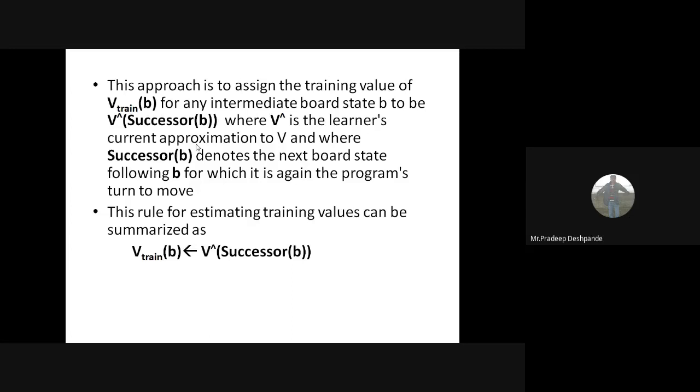And the successor of B is nothing but what can be the next board state. If I move this particular coin now, what can be the next board state? Based on that, we assign the training value for V train of B. So we denote it like V train of B is equal to V cap successor of B. Fine.